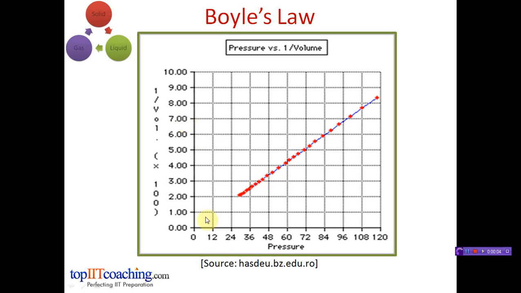So when a graph is plotted between pressure and 1 by volume, we obtain a straight line at constant temperature. This is in accordance with Boyle's law, which states that at constant temperature, the pressure of a gas is directly proportional to its 1 by volume, or the pressure of the gas is inversely proportional to its volume.